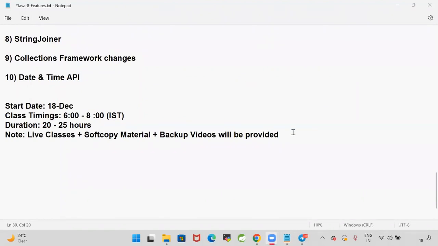Please check it. Okay, backup videos will be provided. This backup videos access will be available for 6 months. Live classes plus soft copy material plus backup videos will be provided. Material is a lifetime access for you. Classes will take 20 to 25 hours of time. So today is the first session for our Java 1.8 features. The course fee for Java 8 is 2000 rupees, for live classes plus material plus backup videos. For 2000 rupees, you are going to get all these things.